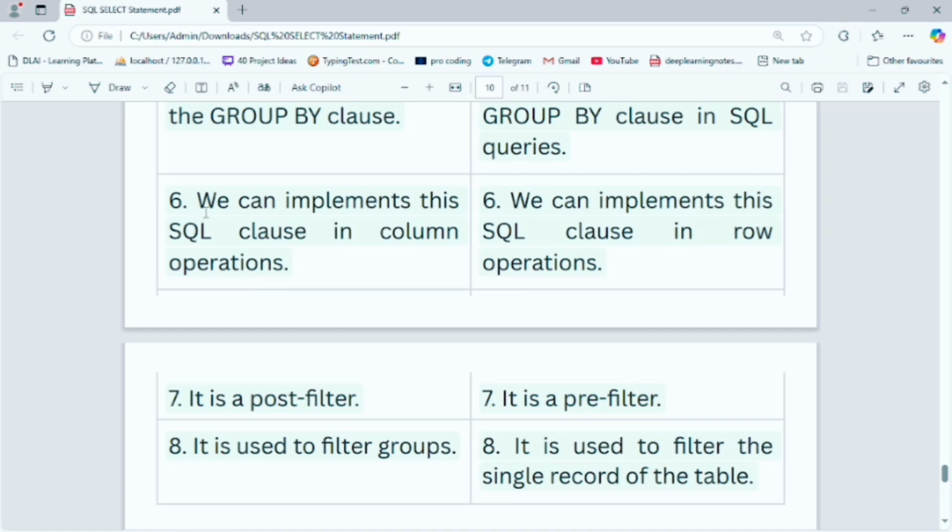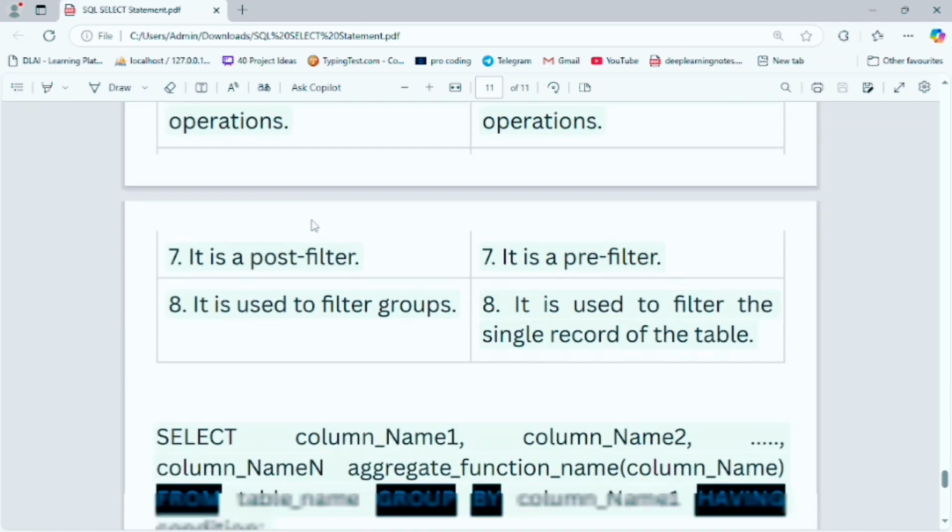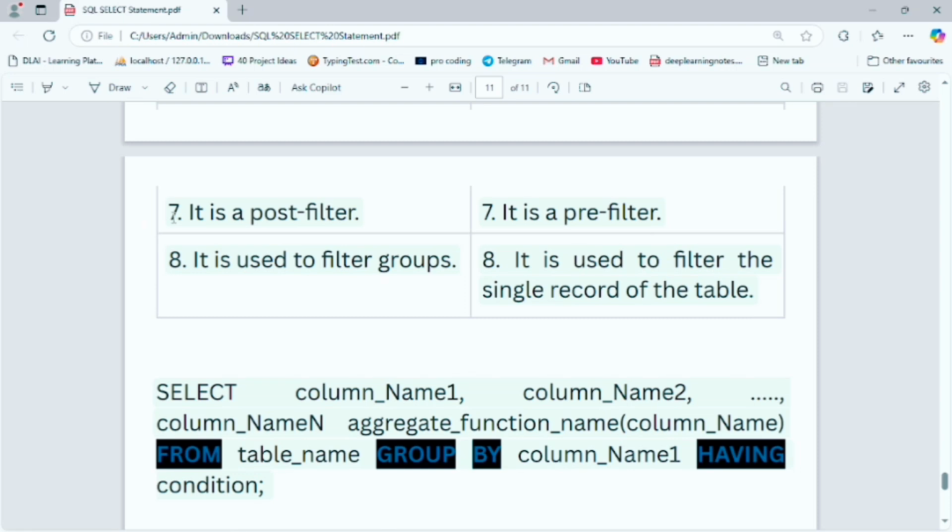In the HAVING clause, we can implement this SQL clause in a column operation, but the WHERE clause we can implement in a row operation. Here, the HAVING clause is used as a post filter, but the WHERE clause is a pre filter. The HAVING clause is used to filter groups, but the WHERE clause is used to filter single records of the table.